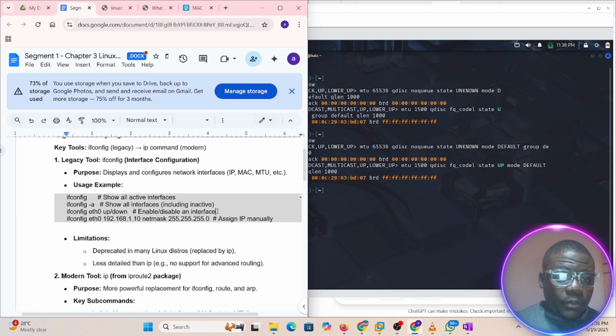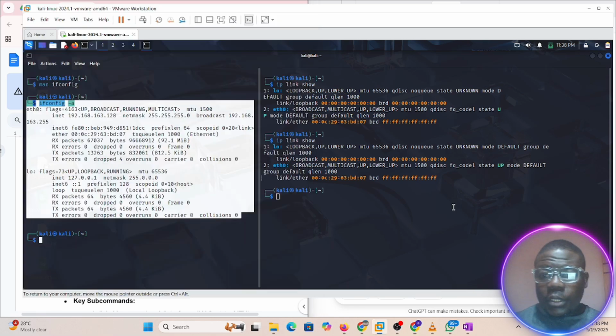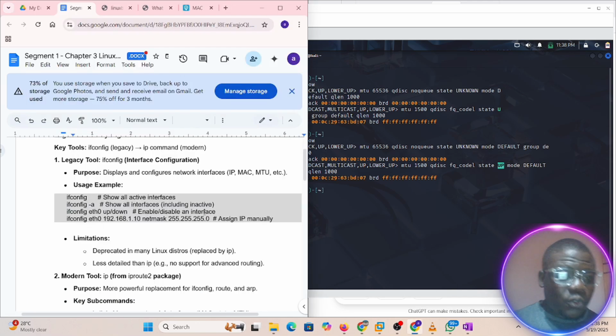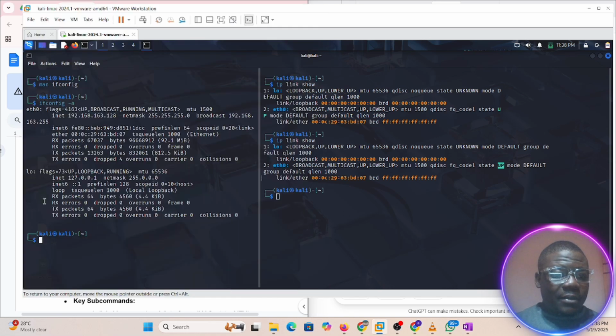Now, you see this interface is up. If we want to shut it down, we can use this command, which is ifconfig, then the name of the interface, then you use up or down.